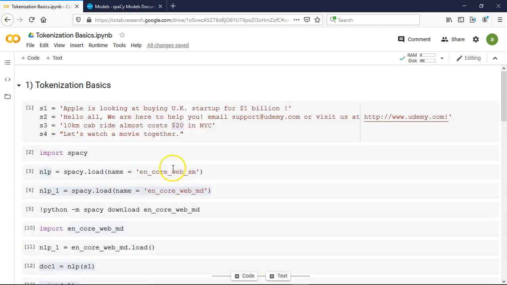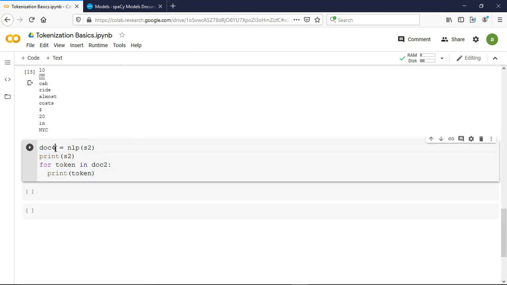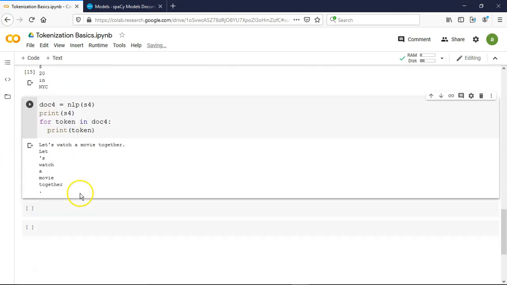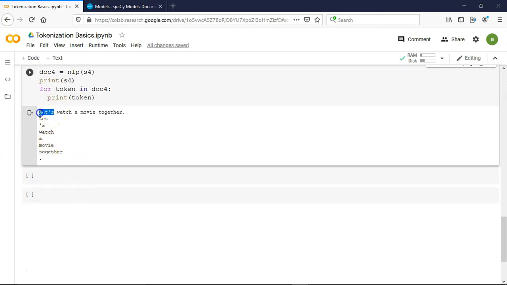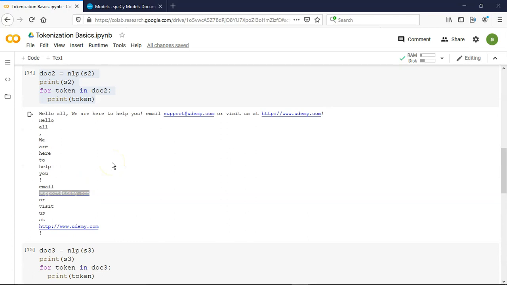Let's do the last one. Let's watch a movie together. That is S4. So let me make it doc4 from S4. Alright. And you can see "let's" is not treated as one single token. Instead, "let" is different, and this apostrophe s is different. And after that everything remains the same, like watch a movie together and the dot. Alright, so that is all about the different kinds of sentences we have taken into consideration for tokenization.